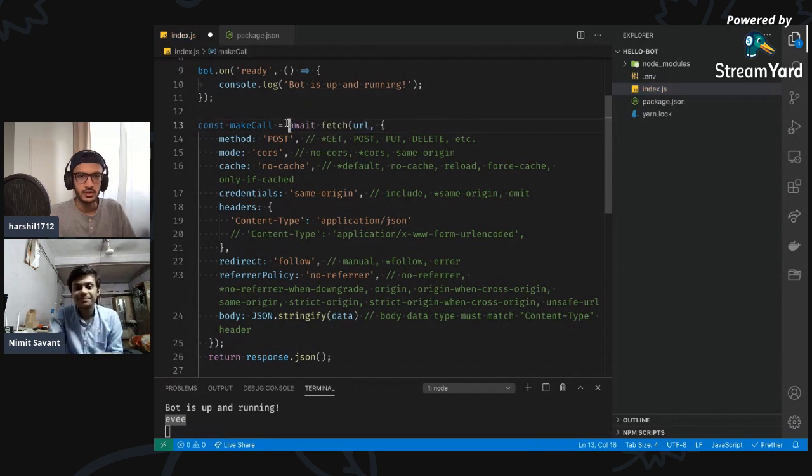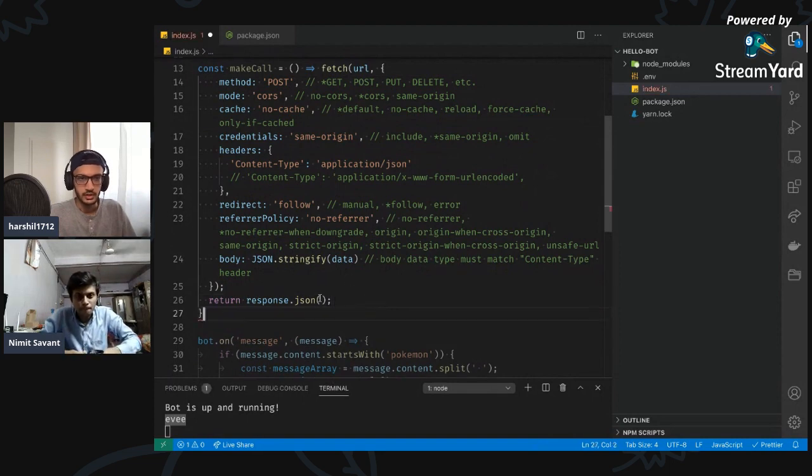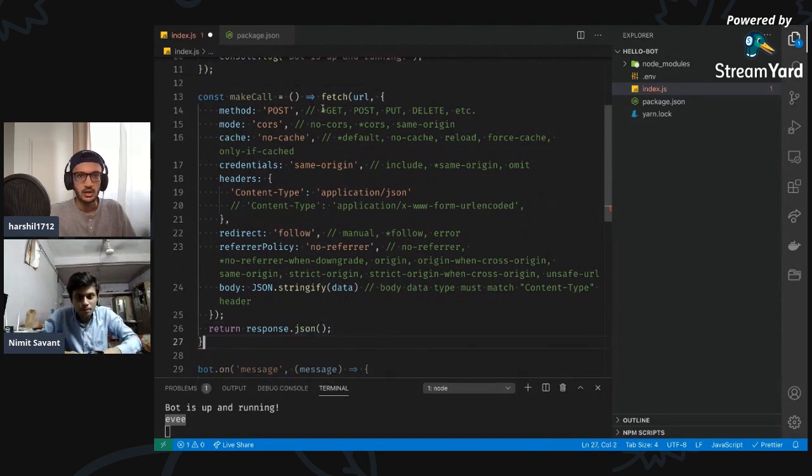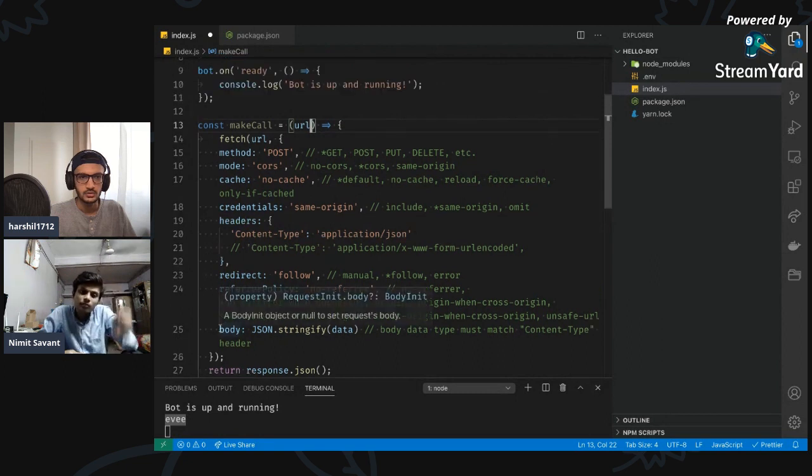So this is gonna be a function. Fetch and then the URL over here. We want to pass the URL, and I don't need all this information.